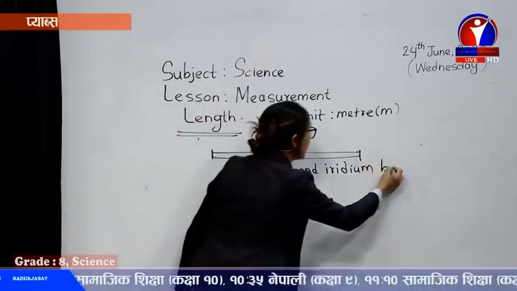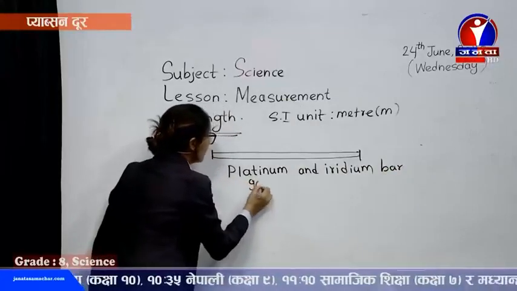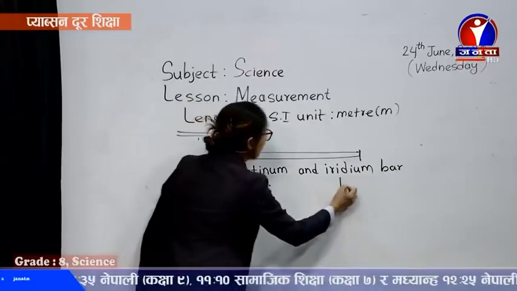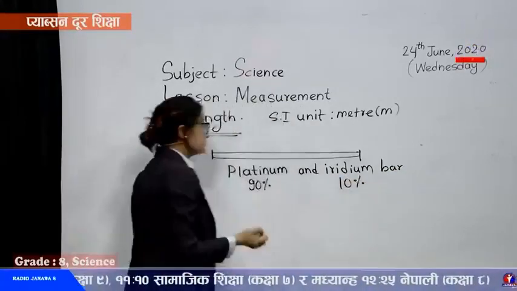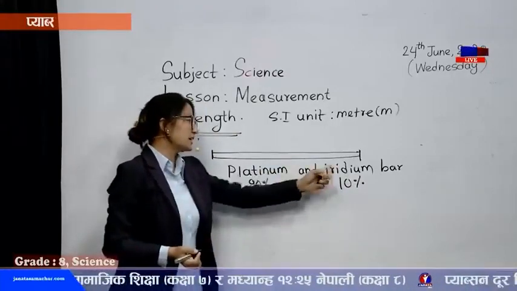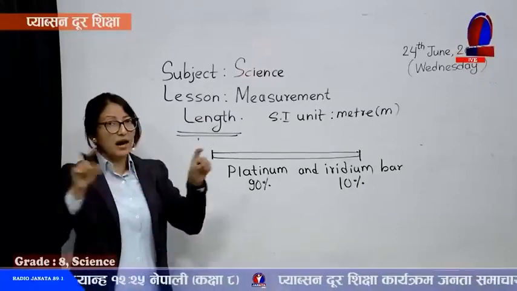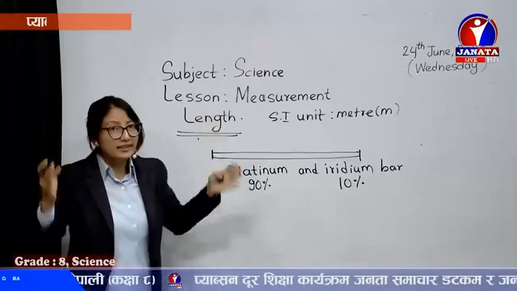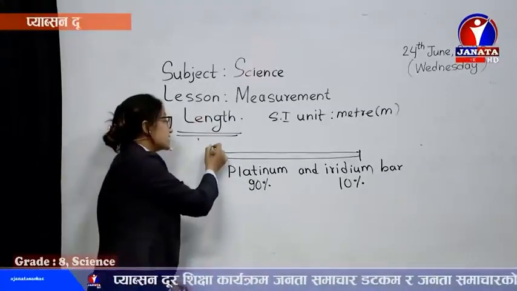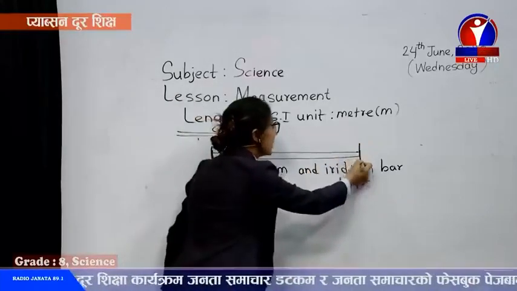And to give more detail, it's made up of 90% platinum and 10% iridium. Mixing these two metals, an alloy is made, and a bar is made of that alloy. And in that bar, two parallel goal lines are made.